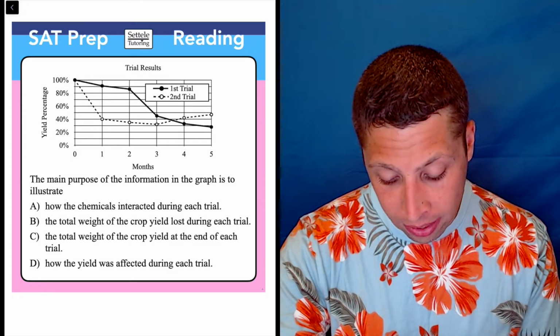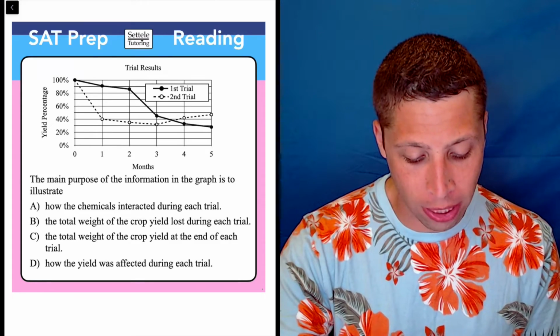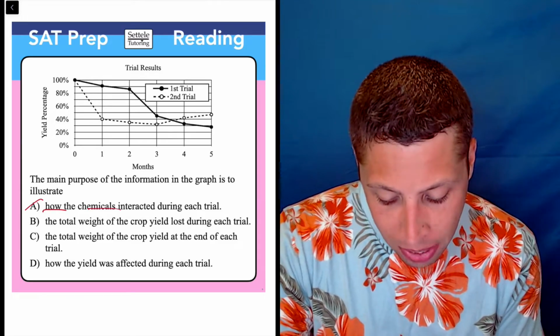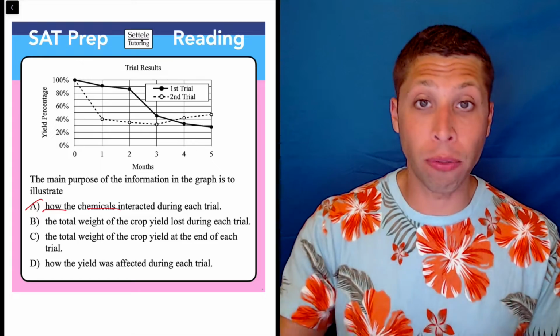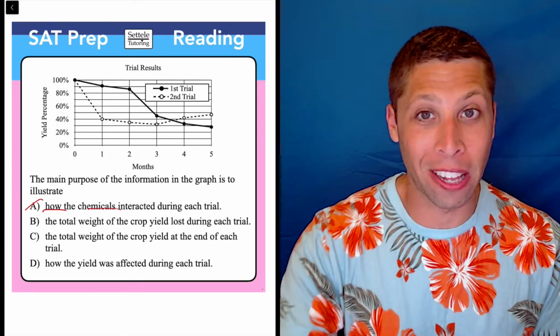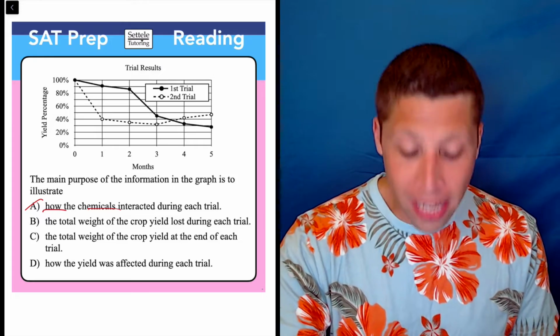So let's take a look here. What is the graph telling us? How the chemicals interacted during each trial? What chemicals? What interaction? I have no idea what this even means. These things are not on the graph, so therefore they cannot be the answer to what the graph represents. So there you go. That's an easy way to get rid of that choice. Choice B seems to get a little closer.